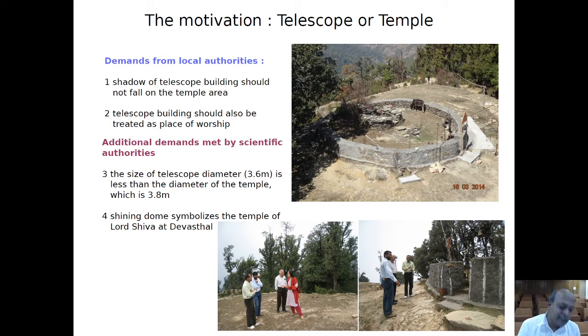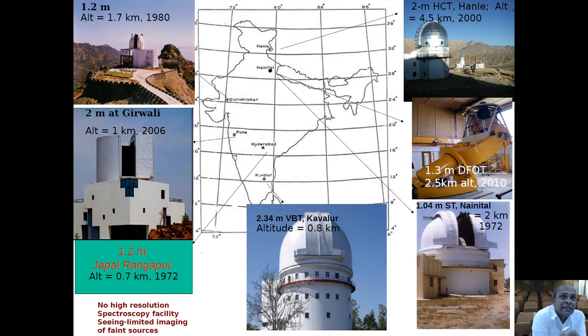In fact the local authorities were more than happy with this kind of approach, and we started setting up this telescope. So before setting up a 4-meter class telescope, this was the situation within India. We were having 1 to 2 meter class telescopes.